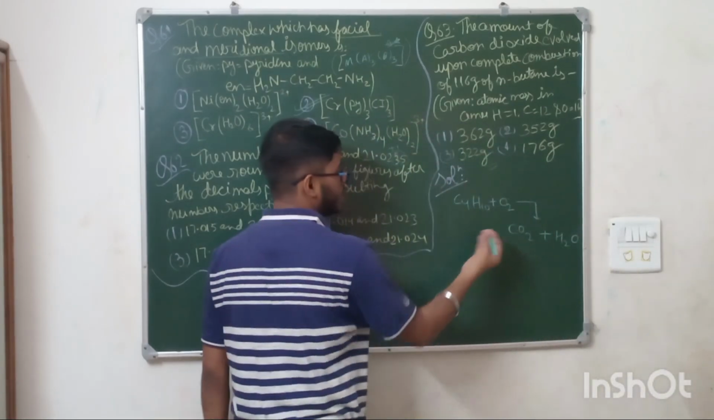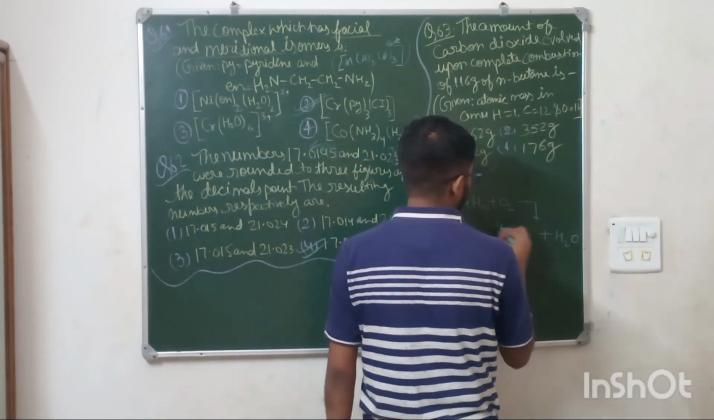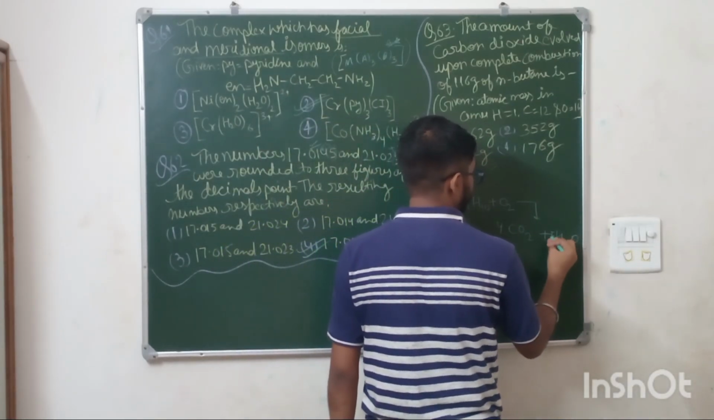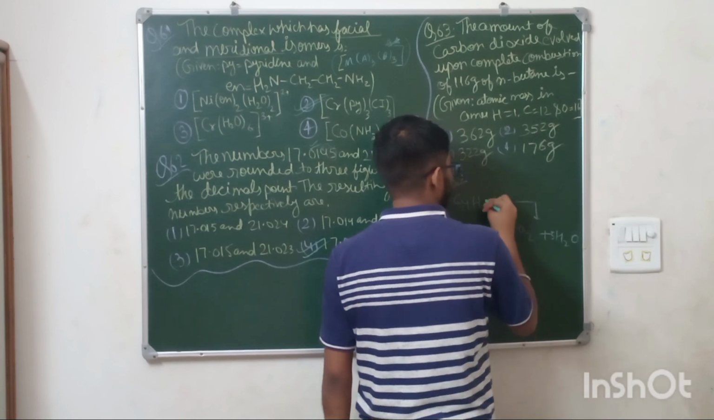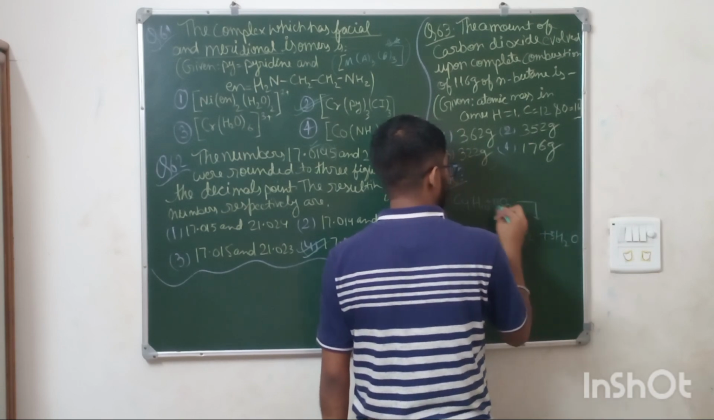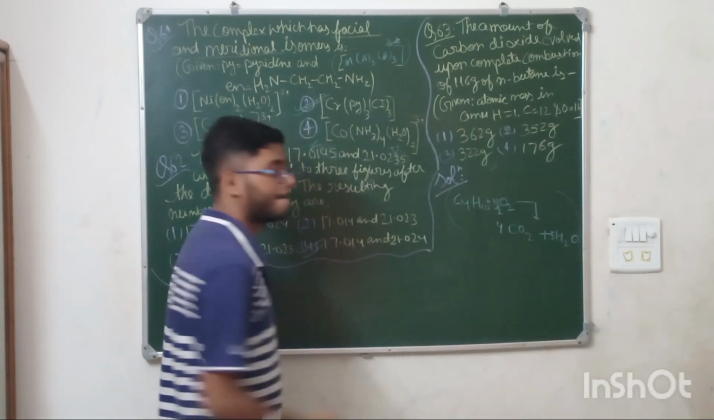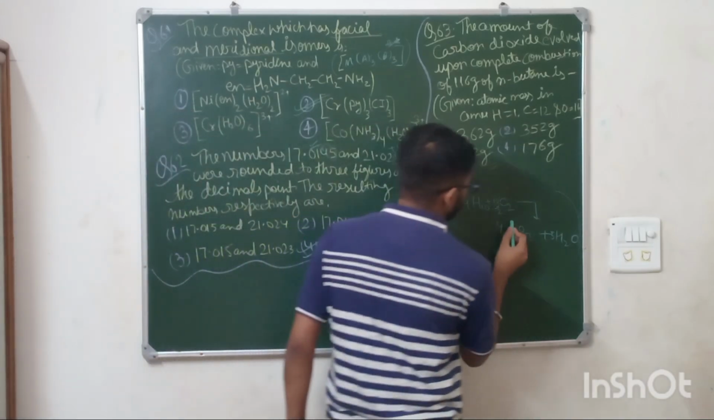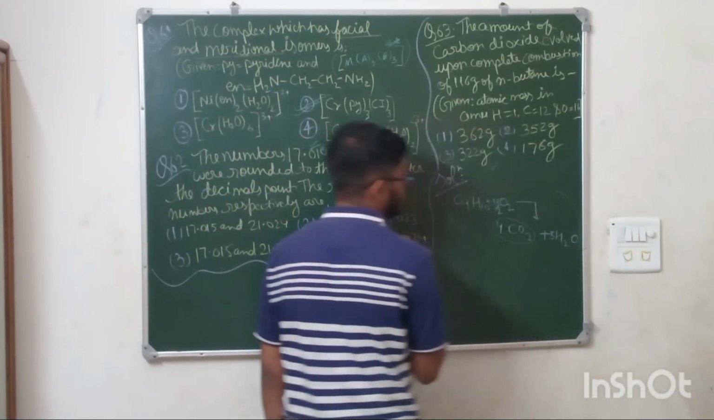You can balance the reaction. Carbon is 4 here, hydrogen is 10 so water is 5, and total oxygen is 13, so you have to balance it as 13 by 2. So this is the final reaction. Okay, you need to tell what is the amount of CO2 formed.